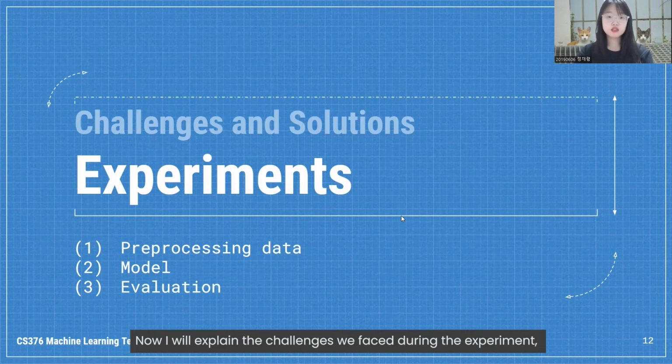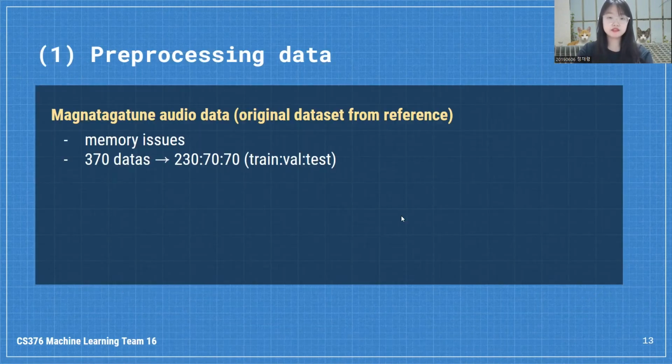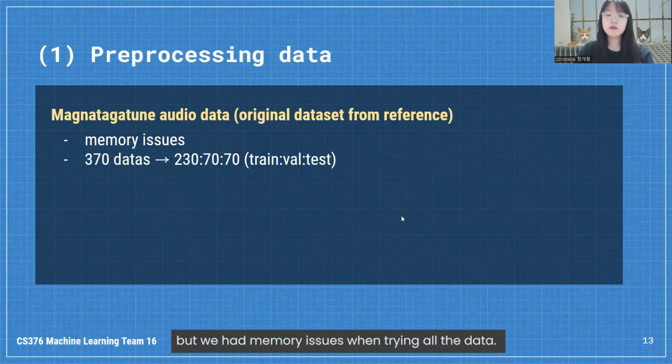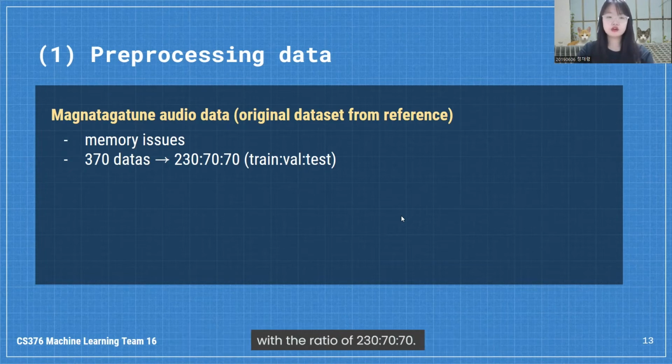Now, I will explain the challenges we faced during the experiment and what solutions we came up with. First, pre-processing the data. We first tried to run training with the original dataset provided from the reference, but we had memory issues when trying all the data. So we first ran the code with 370 chunks of data with the ratio of 230 to 70 to 70.